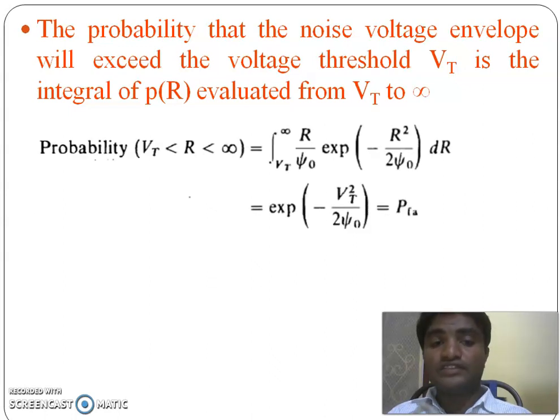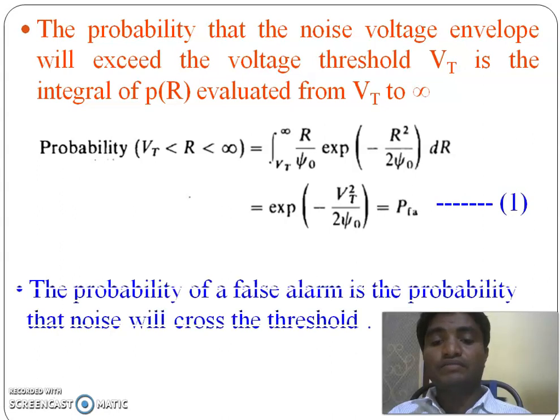Therefore, the probability of false alarm is the probability of Vt less than R less than infinity, which is equal to the integral from Vt to infinity of R by psi naught e power minus R square by 2 psi naught dR. By simplifying this, we get e power minus Vt square by 2 psi naught. It is nothing but the probability of false alarm. The probability of false alarm is the probability that the noise voltage exceeds the threshold.